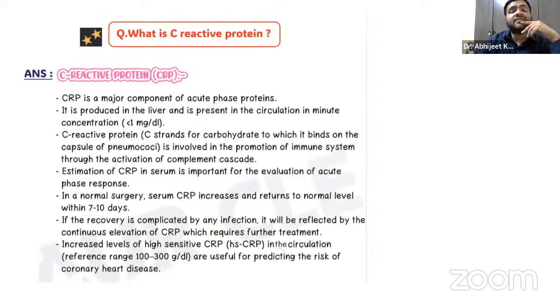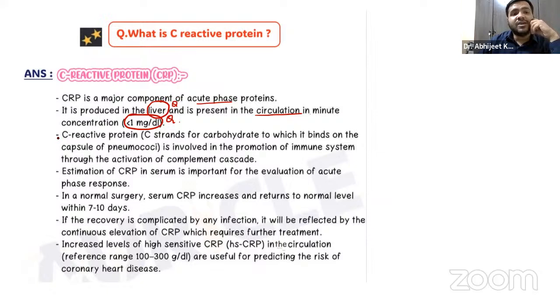Coming to the next one, the C-reactive protein, guys. You already know it is also called CRP. It's a major component of the acute phase proteins. What is the site of production of the C-reactive protein? That is the liver, and it is present in circulation in minute amounts, less than 1 milligram per deciliter.